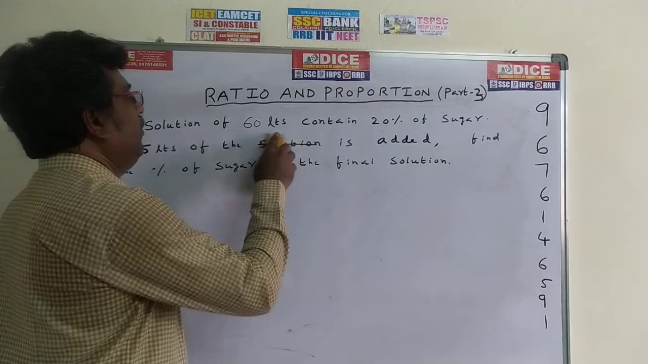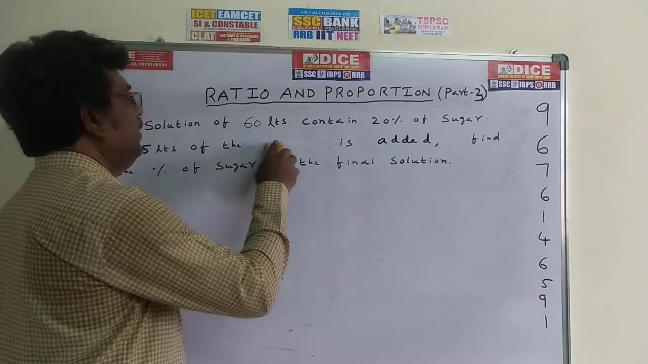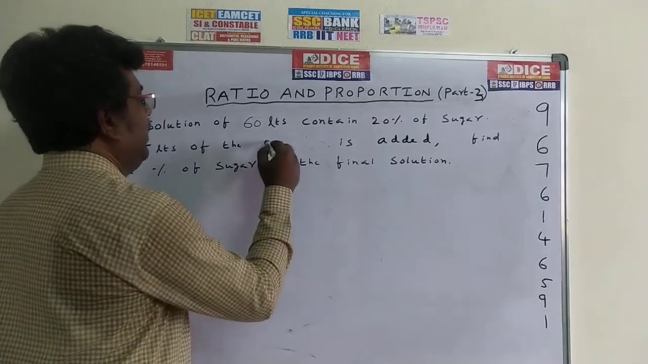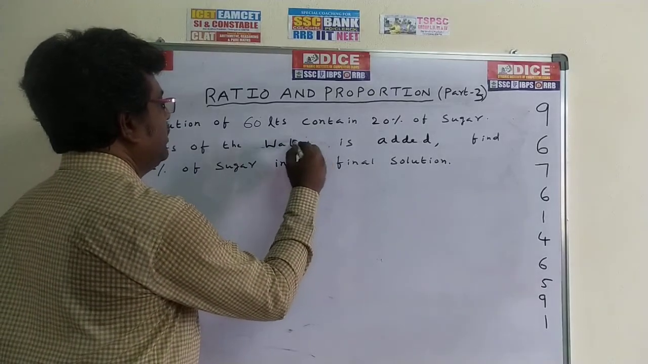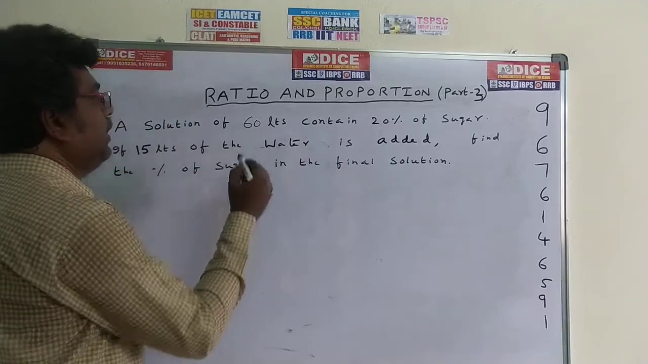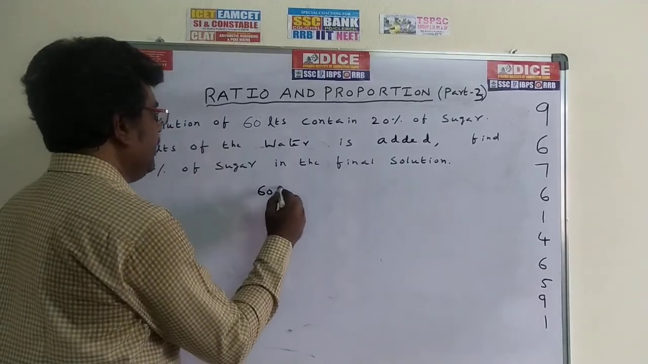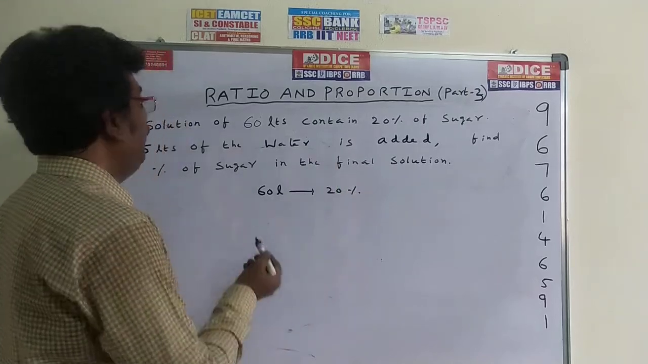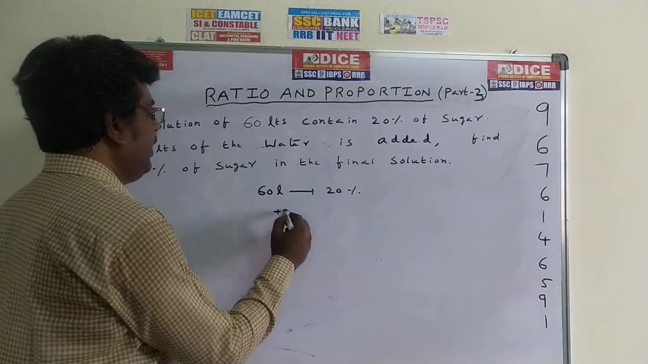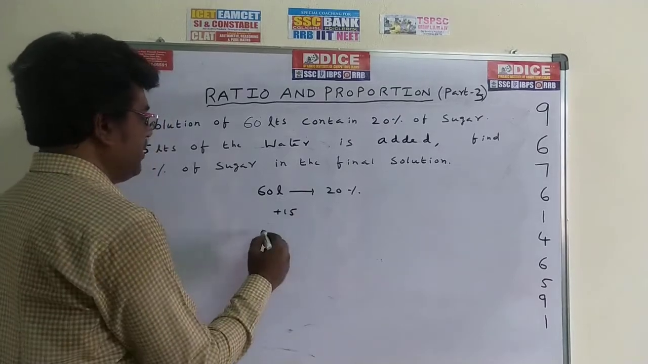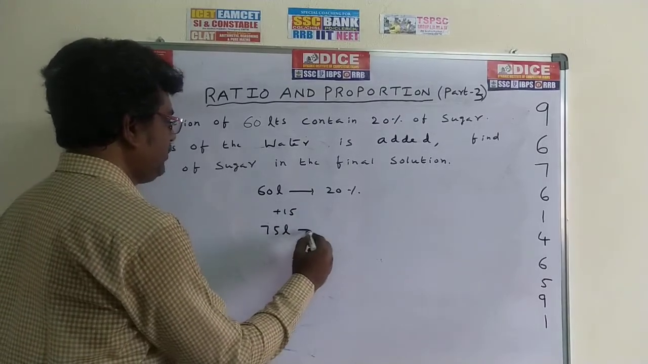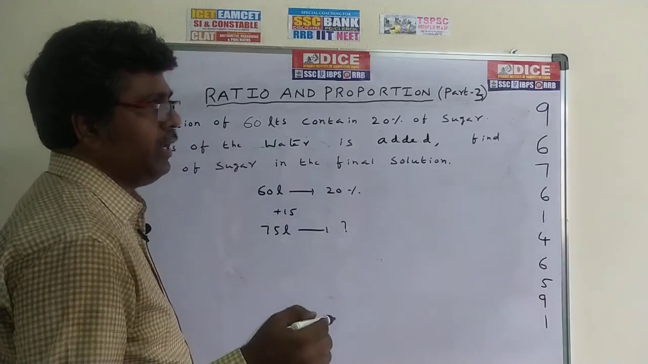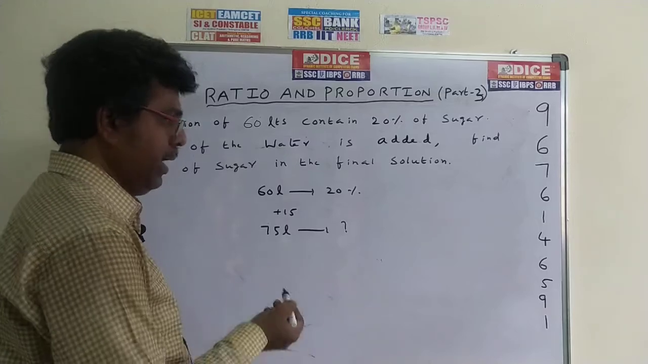So here 15 liters of water is added. In the previous problem, evaporated means deleted. Now here water is added, that's why we have to write it down. See here what is the process. First of all, 60 liters contains 20% of sugar. 15 liters water added means plus 15 here. So 60 plus 15 is 75 liters. This is the question mark. Same process only. Evaporate means we have to delete the water. Add means we have to add it.